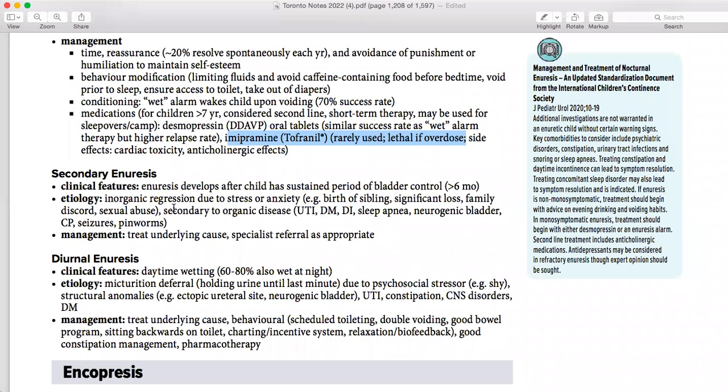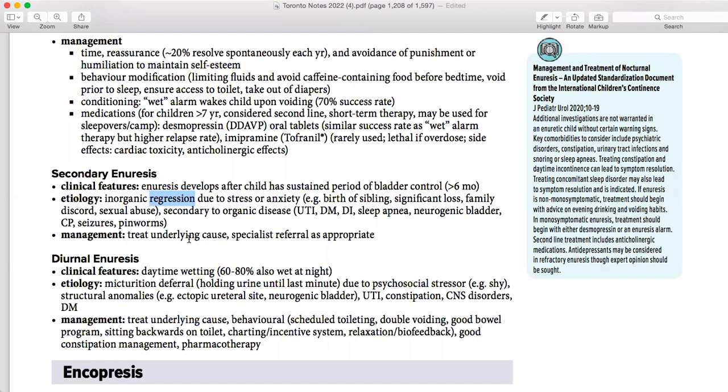Secondary, he already started it, but now he cannot control it for at least more than 6 months. So if it's for 1 to 2 months, it's totally fine. Maybe he's having some problem and then he could totally resolve it. But if it's more than 6 months and he couldn't do it, now it's a problem. Maybe some UTI, some diabetes mellitus, some diabetes insipidus. So you cannot just miss it and let the patient go, right? So inorganic regression started. Maybe he had already controlled it and now he couldn't control it. So this is basically a regression. Now secondary to organic causes may be UTI, diabetes mellitus, diabetes insipidus, sleep apnea, neurogenic bladder, CP, seizures, pinworms, all of these.